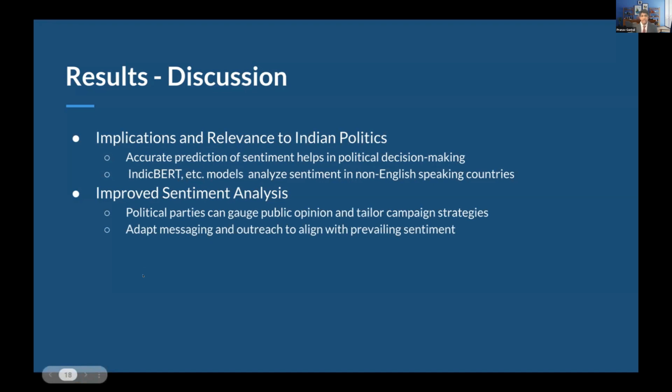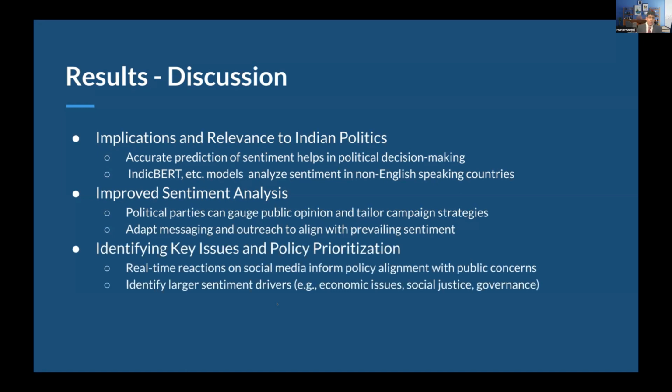So political parties can gauge public opinion and tailor campaign strategies. They can also adapt messaging and outreach to align with prevailing sentiment. This also helps them identify key issues and prioritize policies because they have real-time reactions on social media to inform policy alignment with public concerns.